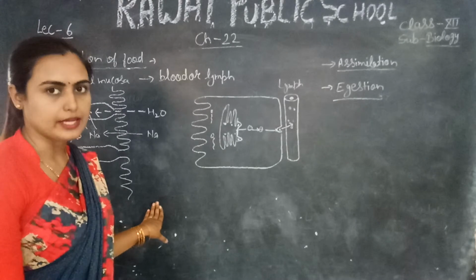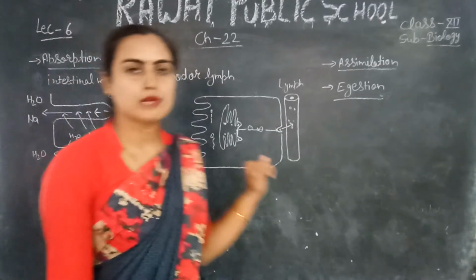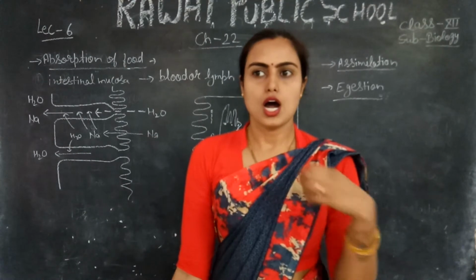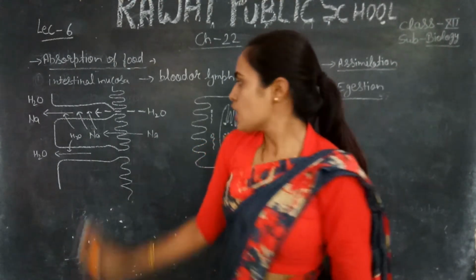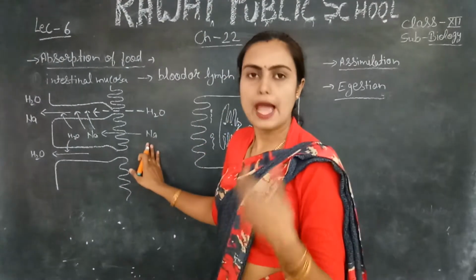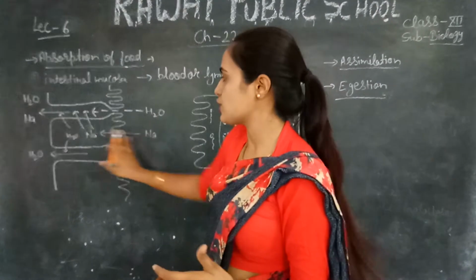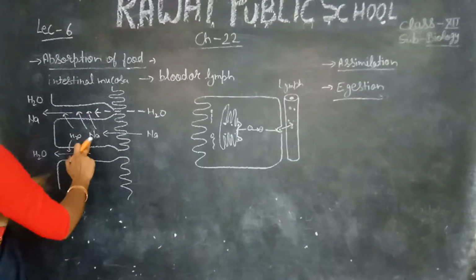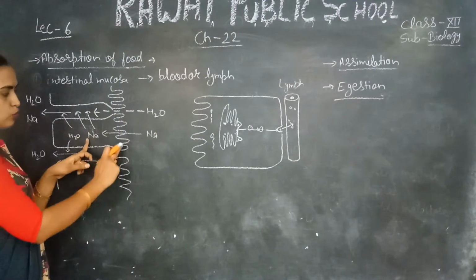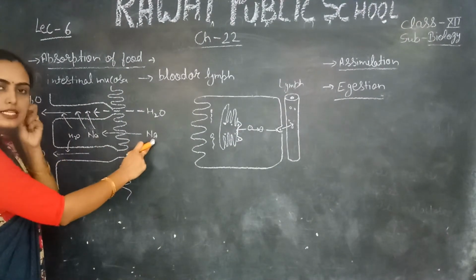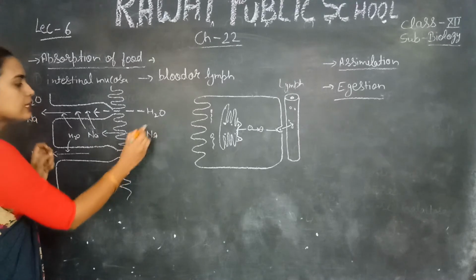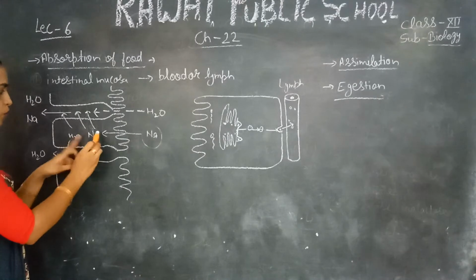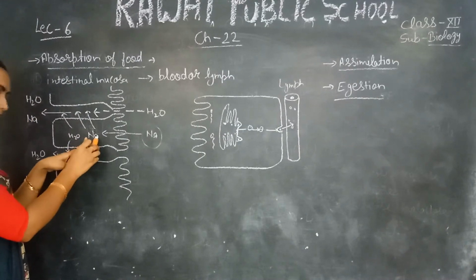This is the absorption of the sodium ion. You know very well about sodium. Sodium is present in salt and it is very important for signal transmission in your brain. So this sodium is absorbed by active transportation through the intestinal mucosa. This is the intestinal mucosa, this is the villi, and these are the absorbed food material. This sodium, with the help of active transport, enters into the intestinal mucosa.